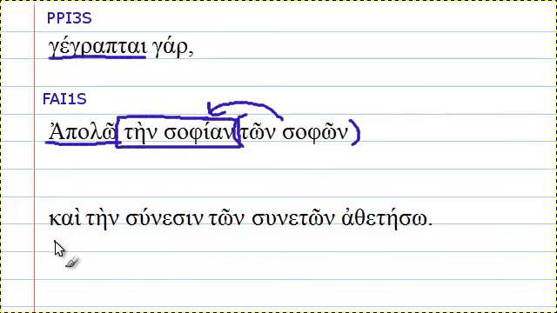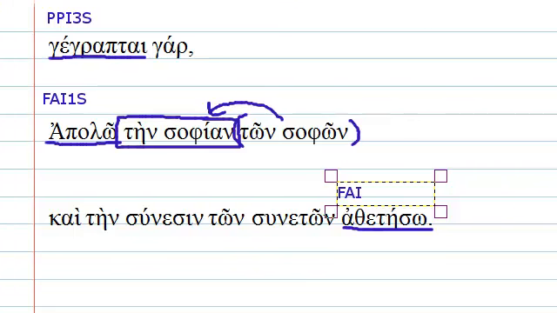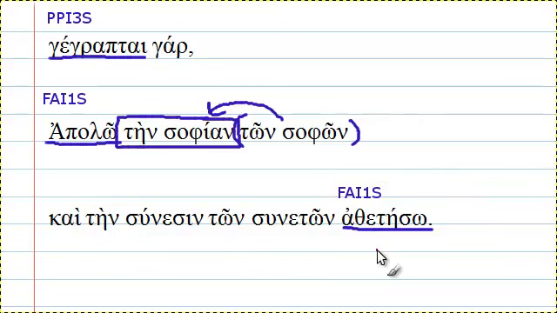Now to our last phrase. Again, we have our verb right here, and again, this verb we notice from the sigma. Hey, look, the sigma has come back. He hasn't left us forever, and he's reminding us that this verb is in the future tense, and so we have a future active indicative, first person singular. So once again, since we've got first person, that means the subject is implied in the verb. I will nullify, or I will set aside, and we've got actually a very similar construction to the previous sentence.